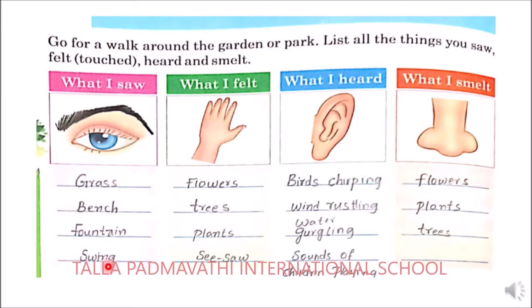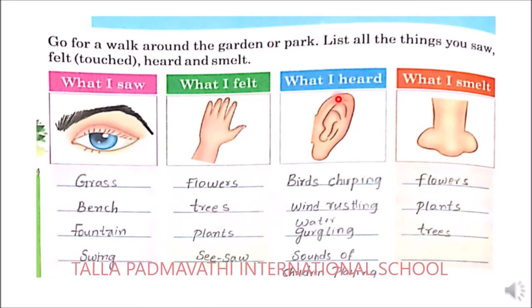Next, what I felt. So when you went to the garden, what are the things which you were able to feel? So you need to write those objects. So here the first thing, felt flowers, trees, plants and seesaw. Whatever is the thing which you have felt, you can write your own list.